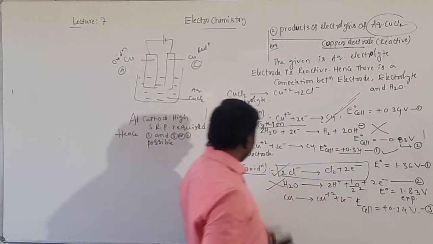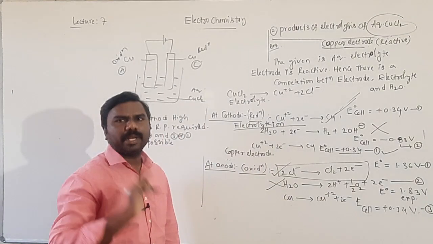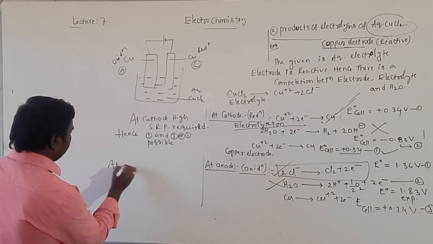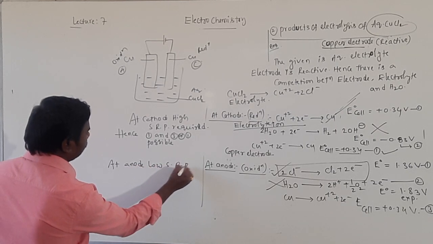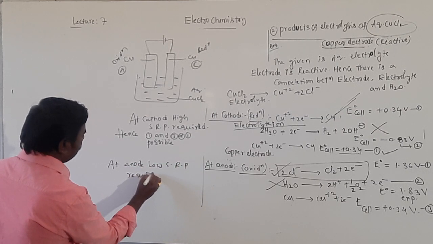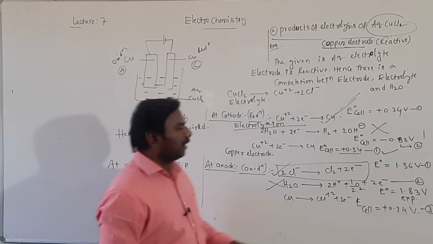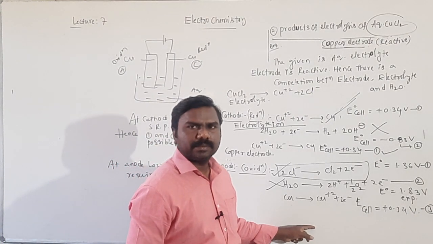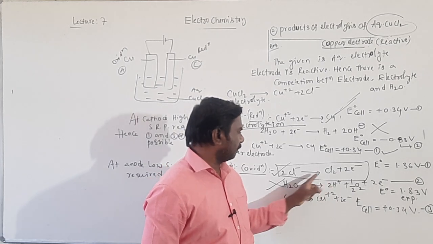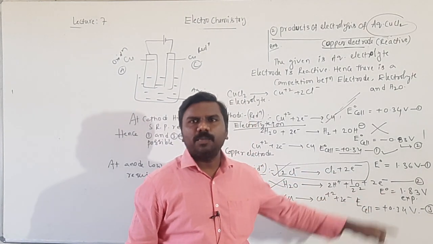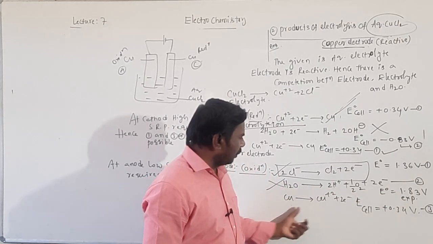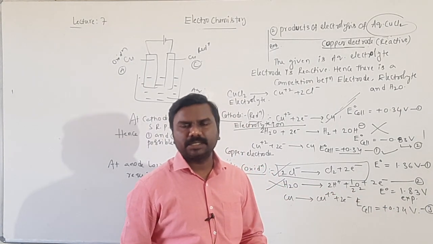So at anode, always low SRP required. Among them, which is having low SRP, students? 1.36 or 1.83 or 0.34. 0.34 is Cu to Cu plus 2 oxidation.